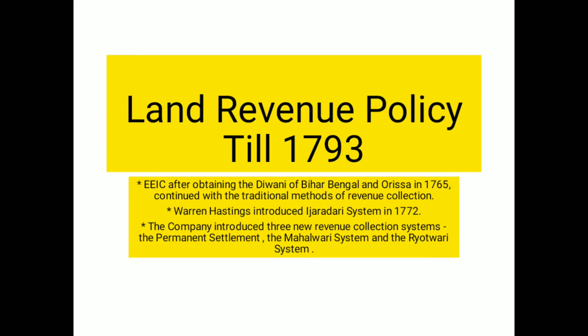Now we will talk about the land revenues till 1793. After obtaining the Diwani of Bihar, Bengal and Orissa in 1765, the East India Company initially continued with the same methodology of revenue collection. The people had to give part, or a share, of their earnings to the king. Now to whom would they be paying? Would they be paying to the king again? No, they would be paying to the English.